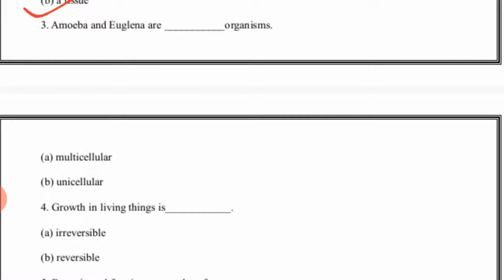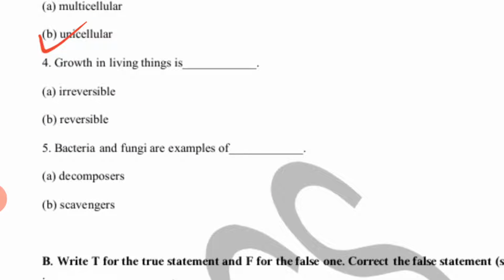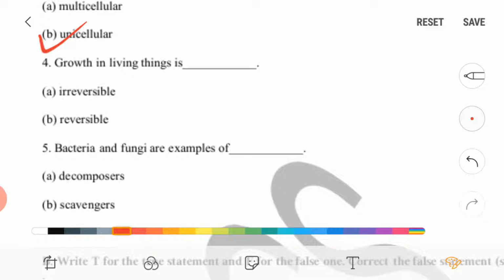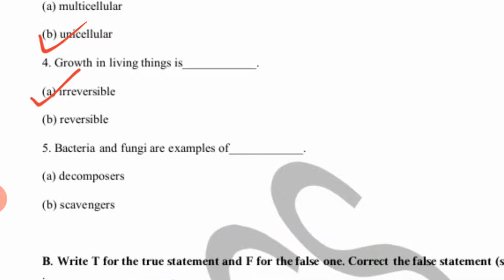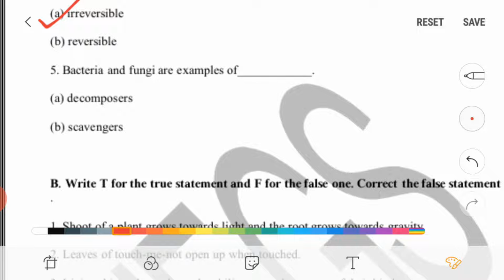Now third question, amoeba and euglena are unicellular or multicellular organisms? These both are unicellular organisms, right? Now fourth one, growth in living things is an irreversible process. Fifth one, bacteria and fungi are examples of decomposers.